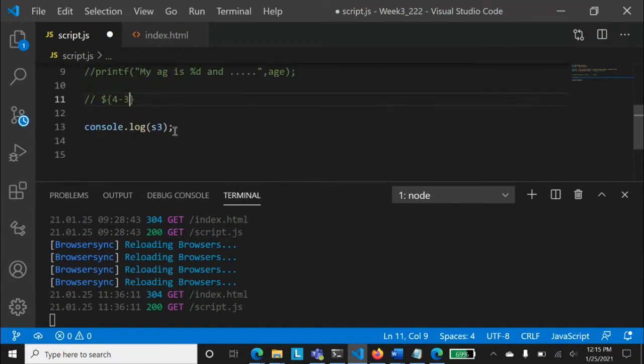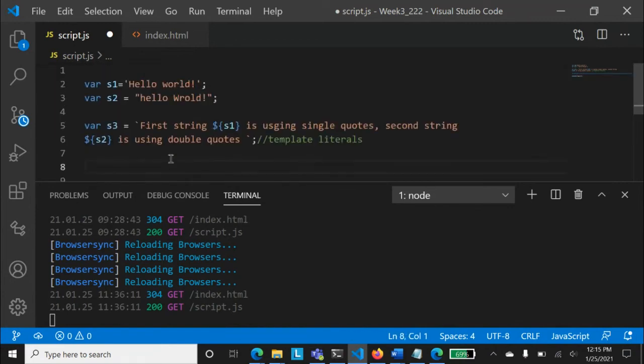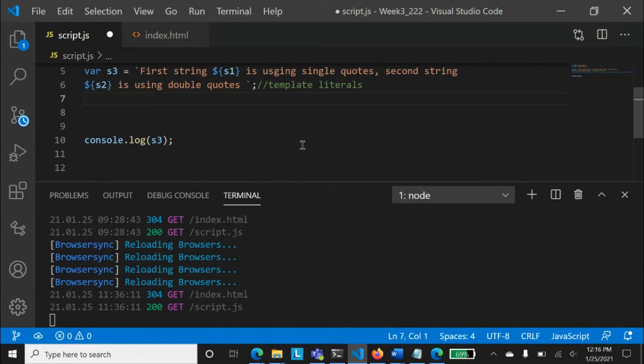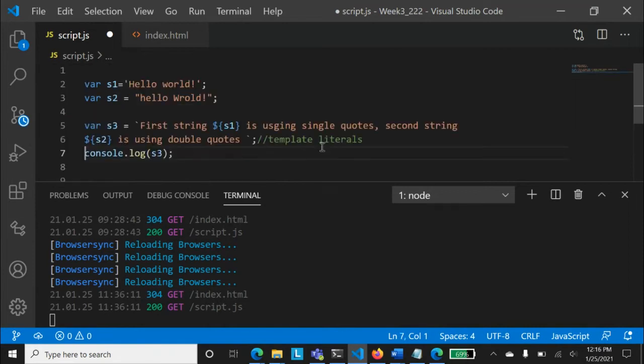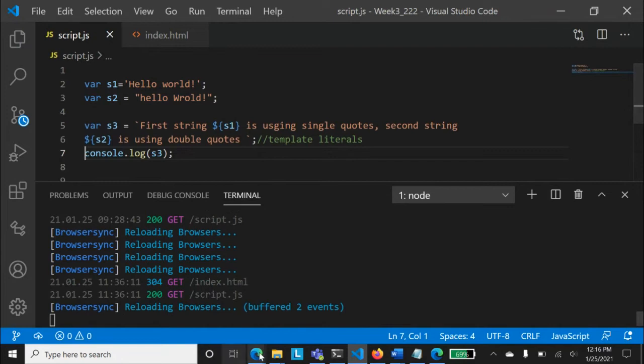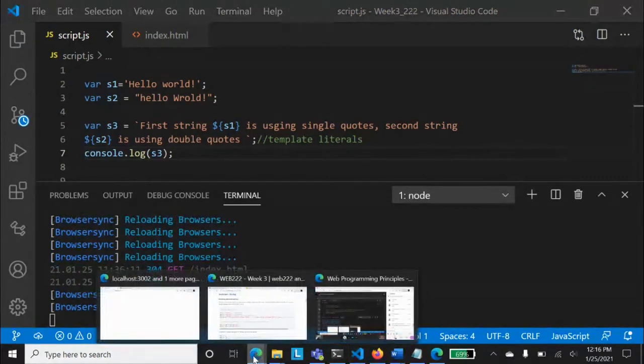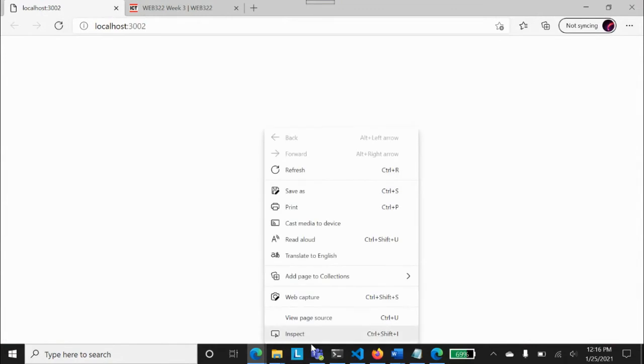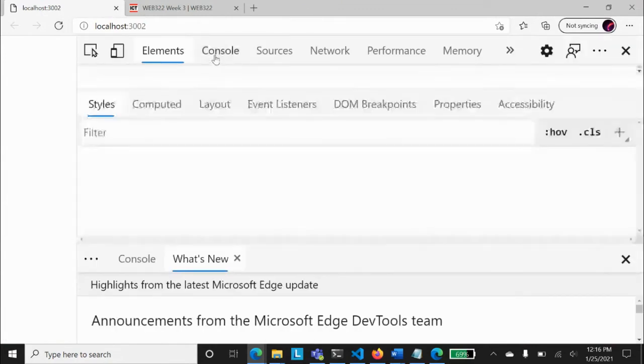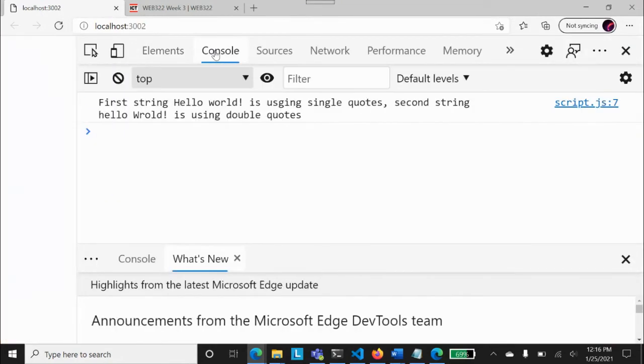So first of all, let's run this one. Let me just remove these two things so that you do not get confused. And let's run that one and see what is happening. And Mark has asked a very good question. Mark, I'll reply to your question. Control S, I've saved this, and I think this is running for me. I'll just check that. And since I'm console logging, I'll see everything in console.